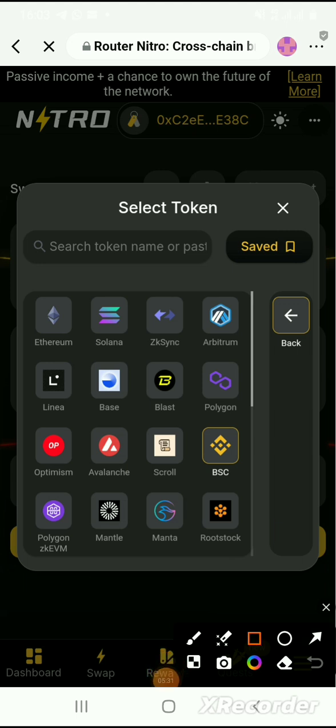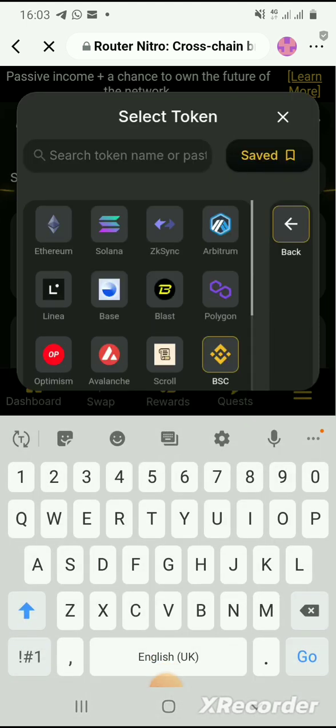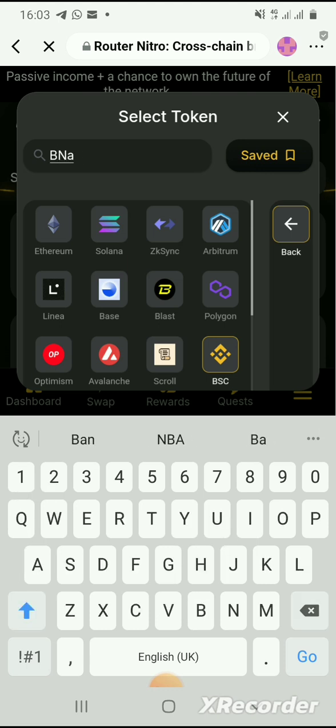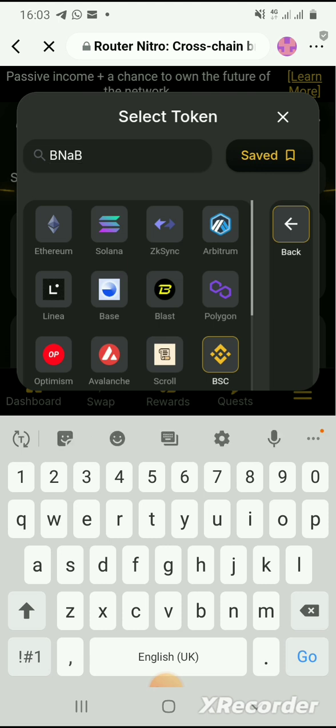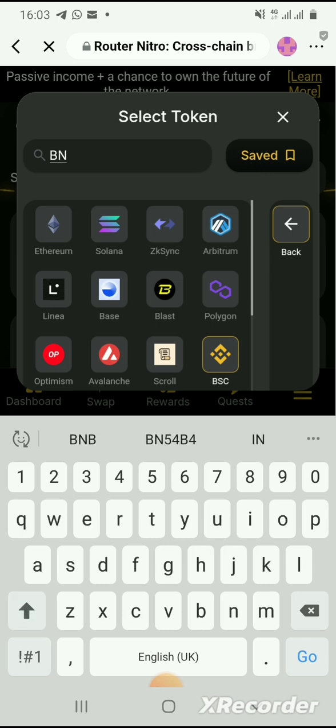Same here. As you can see, click on it. Then on the search bar here, type BNB and search.